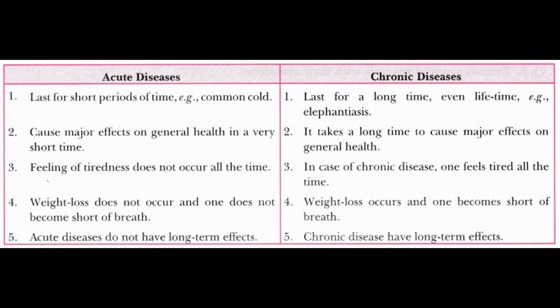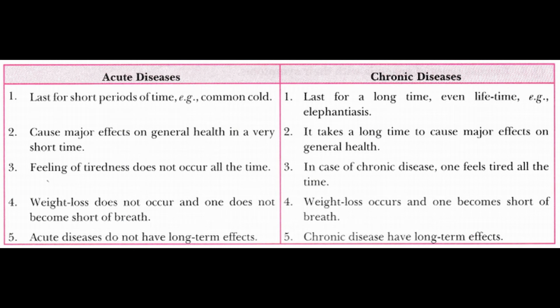Now you can see in this slide the diseases are divided into acute and chronic. Acute diseases are diseases which last only for a short period of time, for example common cold. It causes a major effect on general health in a very short time. Maybe for a few days we will feel tiredness, but that will not last for a long time.